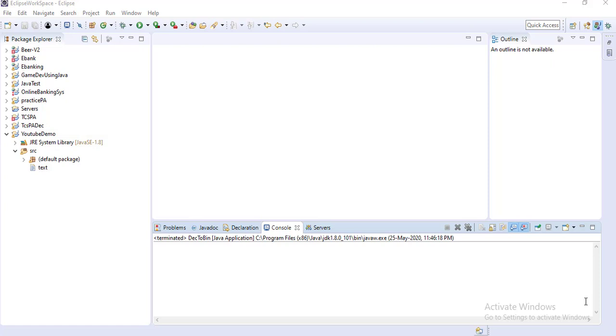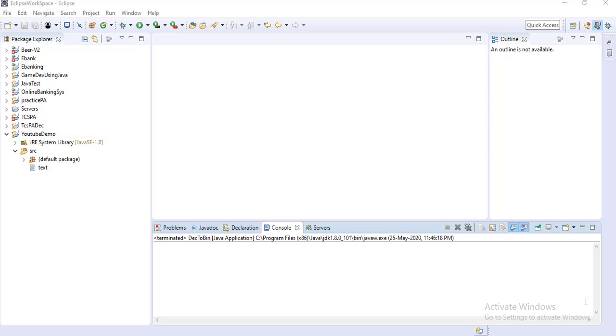In short, I am explaining once again that encapsulation means, in Java, a class is a form of encapsulation. In a class we can wrap up the fields, meaning data members, as well as methods. This concept is called encapsulation.